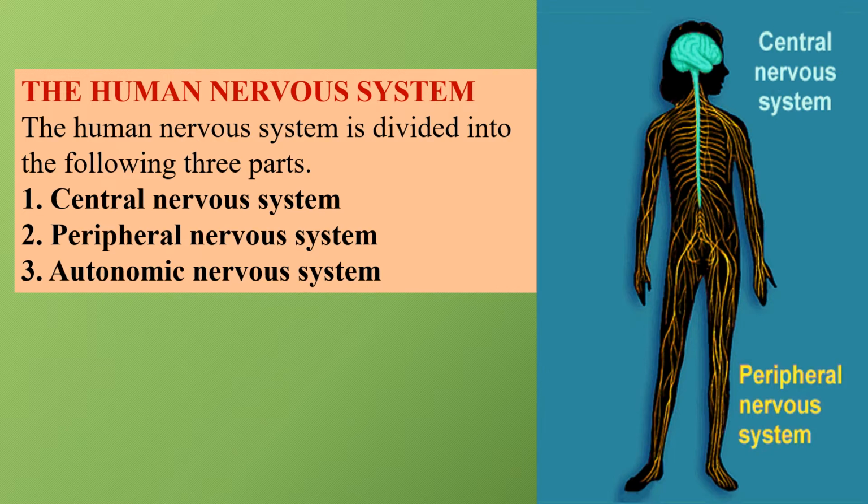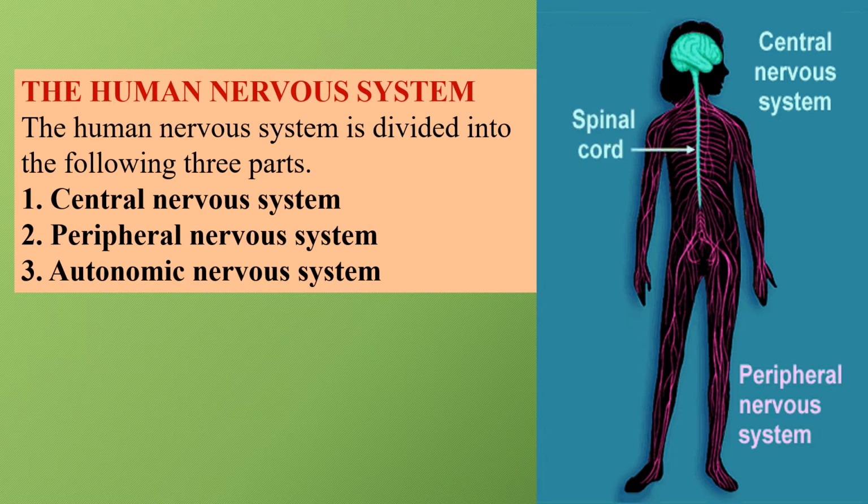So your nervous system is divided into 3 parts. Remember this: we have various types of organ systems in our body, and we have learned that the nervous system is a very important part in your body, right? The nervous system is divided into 3 parts. First is the central nervous system, which comprises the brain and the spinal cord. Next is the peripheral nervous system, which comprises all the nerves in your body. Then you have the autonomic nervous system. All these 3 systems come together to form the entire human nervous system.